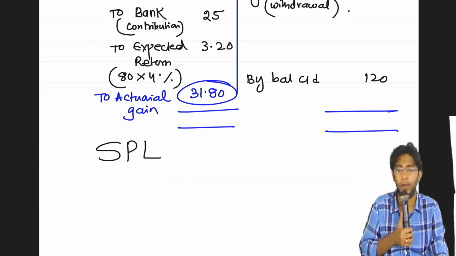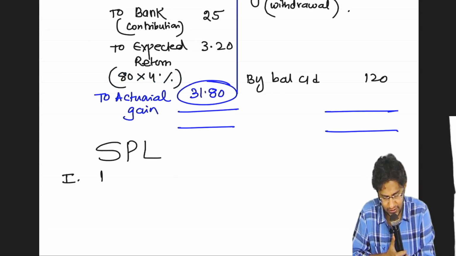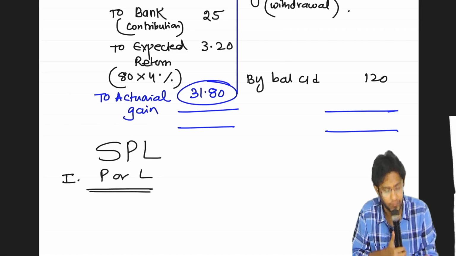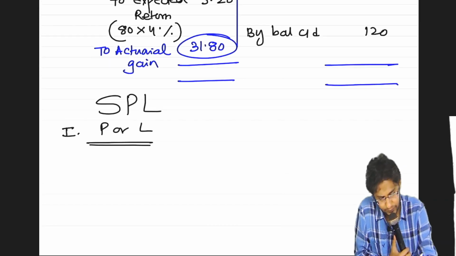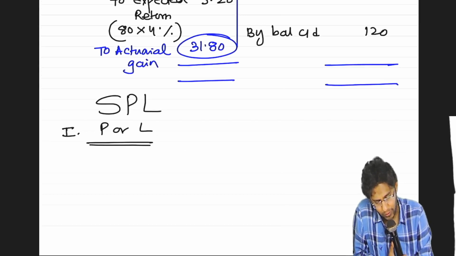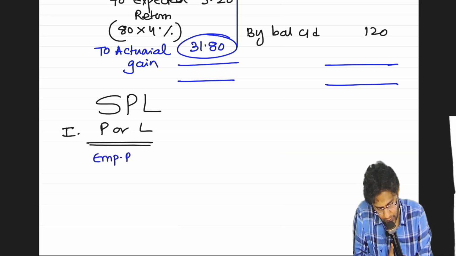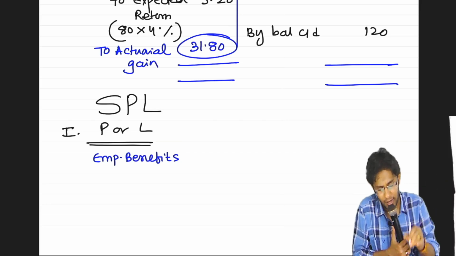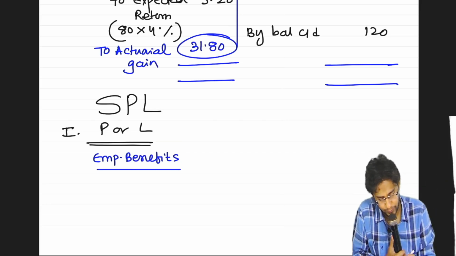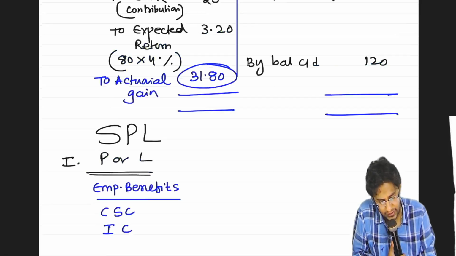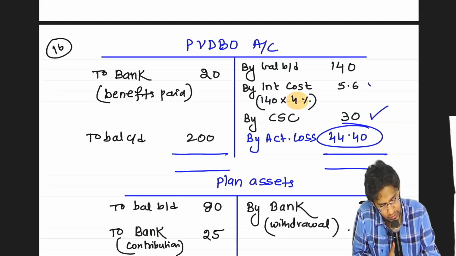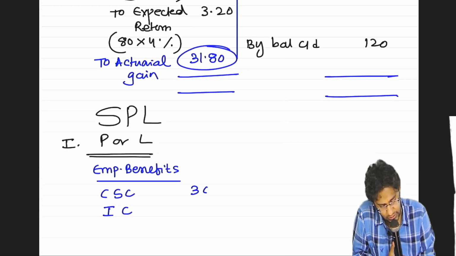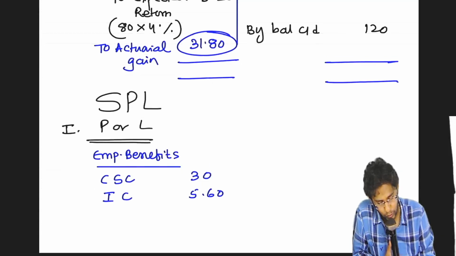When you prepare your P&L account, in that first section, PRL will be there. In this PRL section, we'll have a heading already, no? Under that employee benefits heading, in computation of that employee benefits, what numbers? What is the CSC number we got? Interest cost is what?